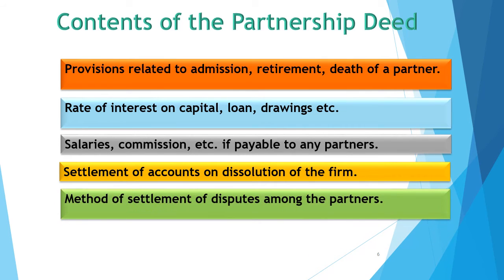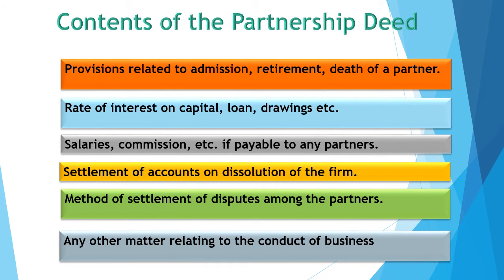Next is method of settlement of disputes among the partners. Sometimes there may be some argument or disputes among the partners, or between partners and third parties. Then to solve these arguments or disputes, the method of settlement should be recorded in the partnership deed.